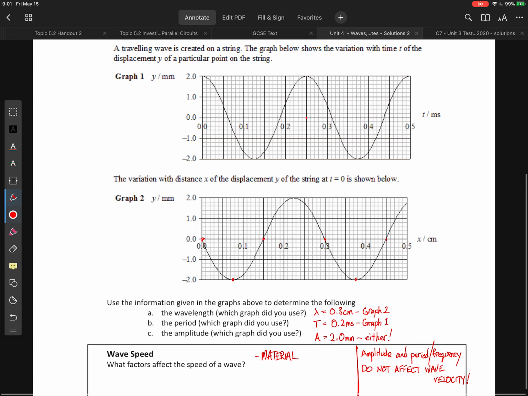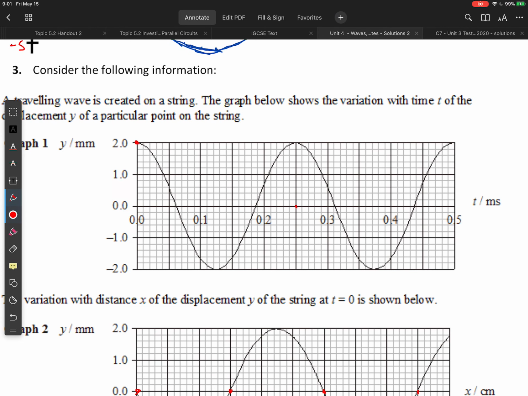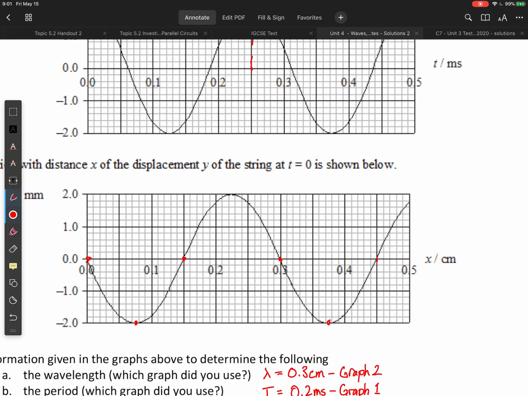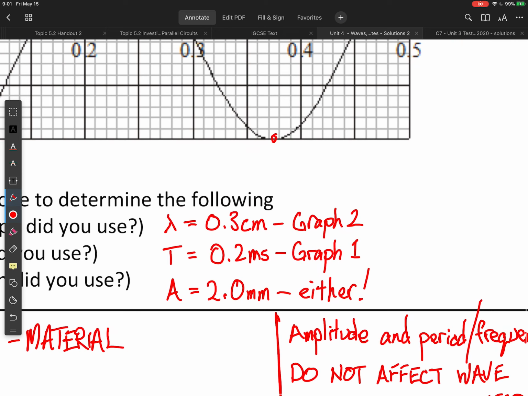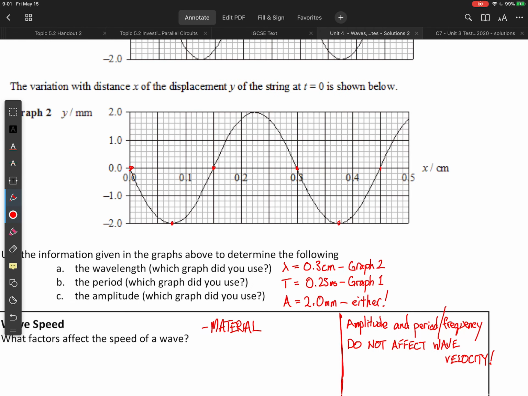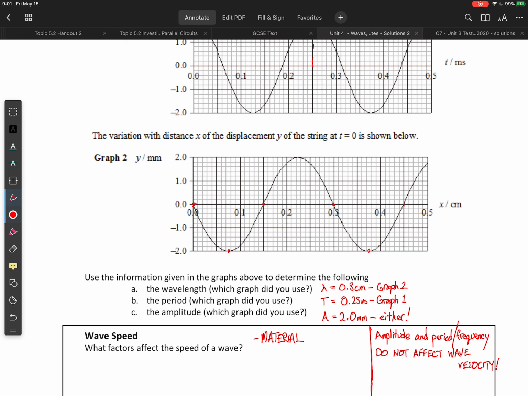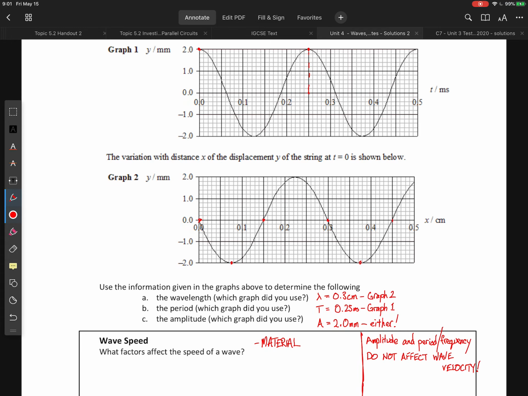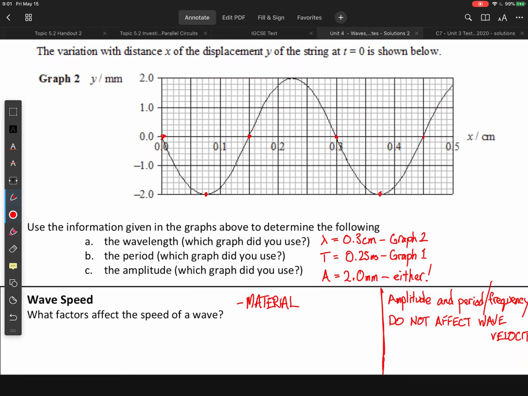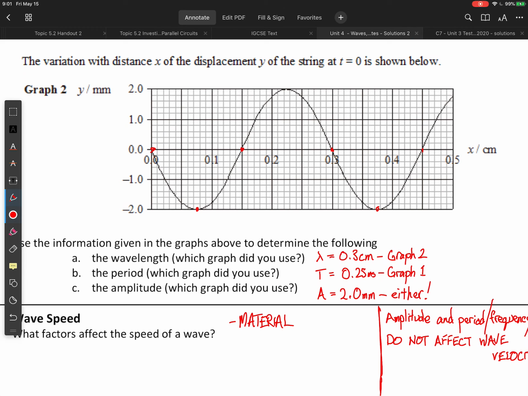Okay, the period, we need to go up to the other graph. And again, we just trace off one complete wave, starting at 0. And we get 0.25 milliseconds. There we go. On graph 1. Okay, so for amplitude, we can use either graph, and we will find that it is 2 millimeters. Okay, not 4. Do not measure the whole wave from trough to peak.